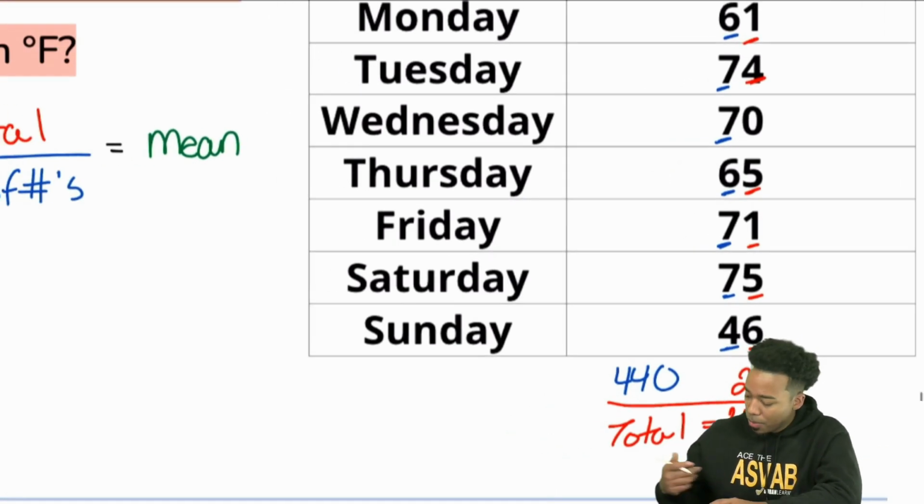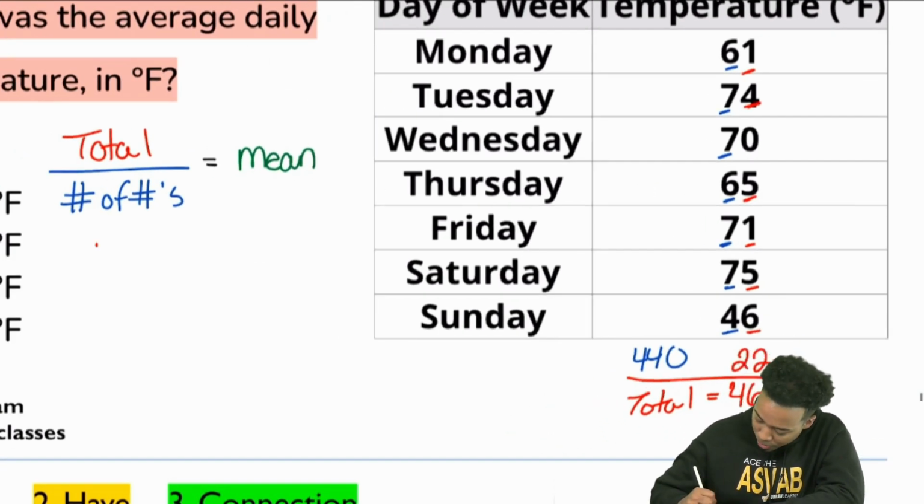So here we go. We have 462. Everyone, how many numbers do we have in that list?